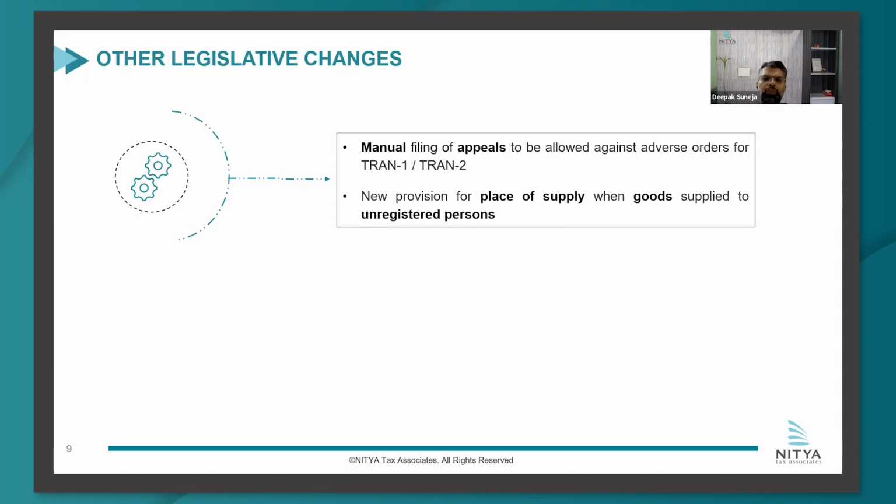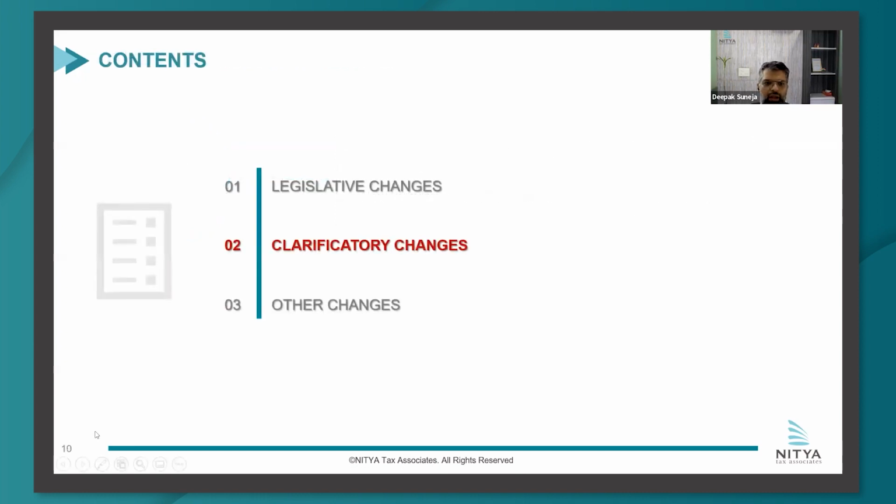And they have also proposed a new provision for place of supply when the goods would be supplied to an unregistered person. So you can look forward to an amendment which would come in Section 10 of the IGST Act, probably clarifying things in that regard, whether CGST and SGST would be leviable in this case, or if an address is available, whether IGST should be levied. But we'll have to see what amendment is there in order to see. Moving forward to other clarificatory changes which have come.